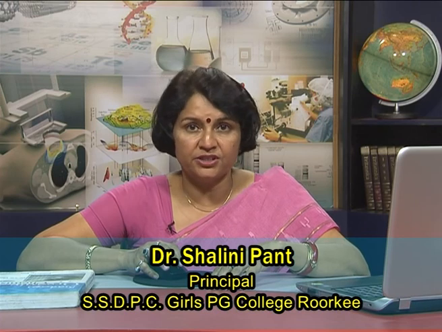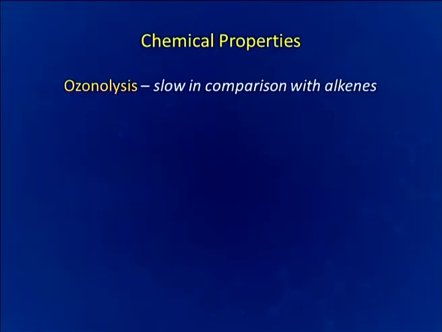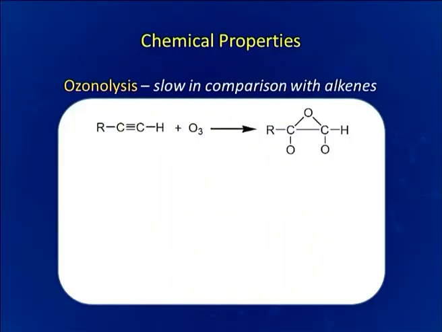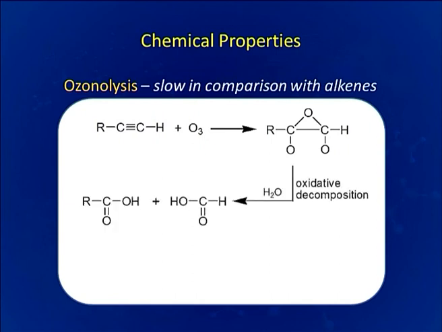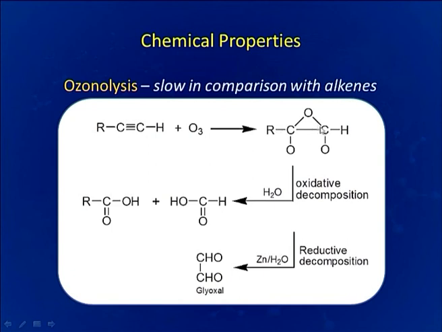Now, ozonolysis. This is again very important reaction for alkynes as with alkenes. But in case of alkynes, this reaction is slow. We can see how ozone is being added here and we are getting this cyclic compound. Now, this cyclic compound can be broken in two ways.